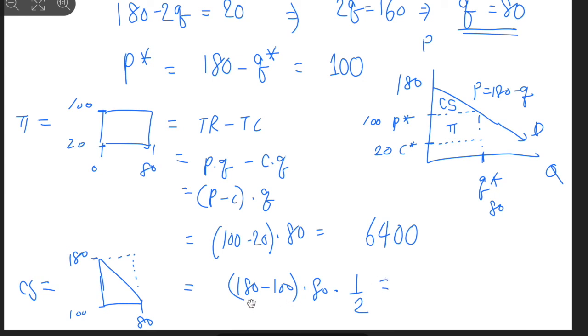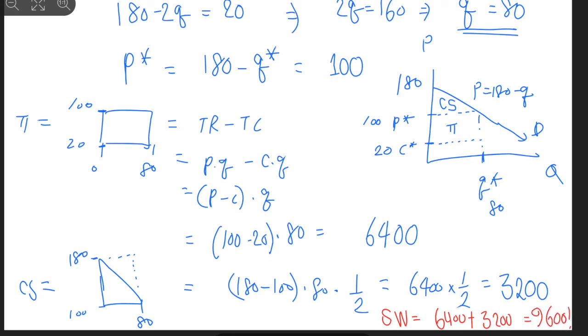So what we have is 6,400 times half, and the consumer surplus is 3,200. So in total, the social welfare equals the profit of the firm plus consumer surplus, which equals